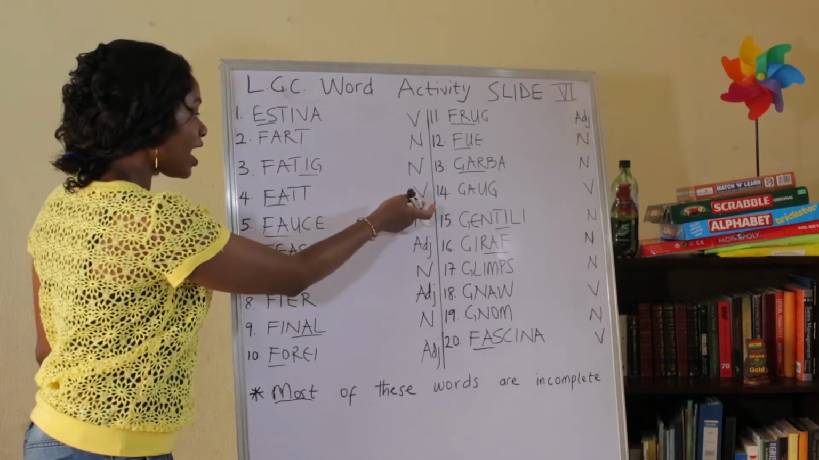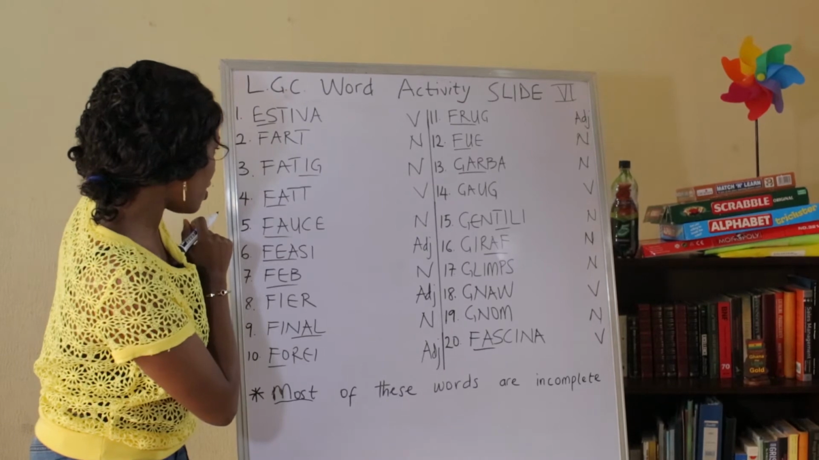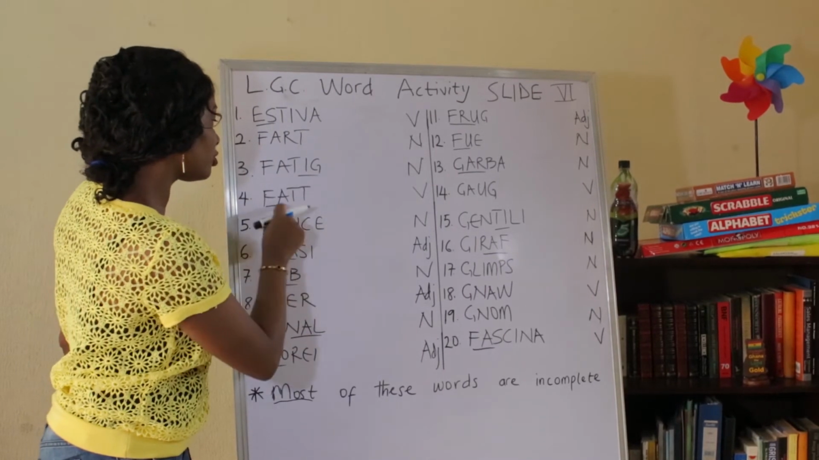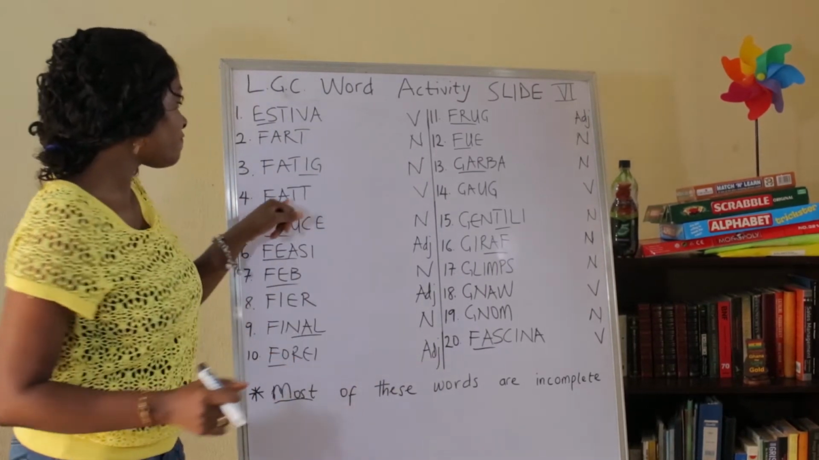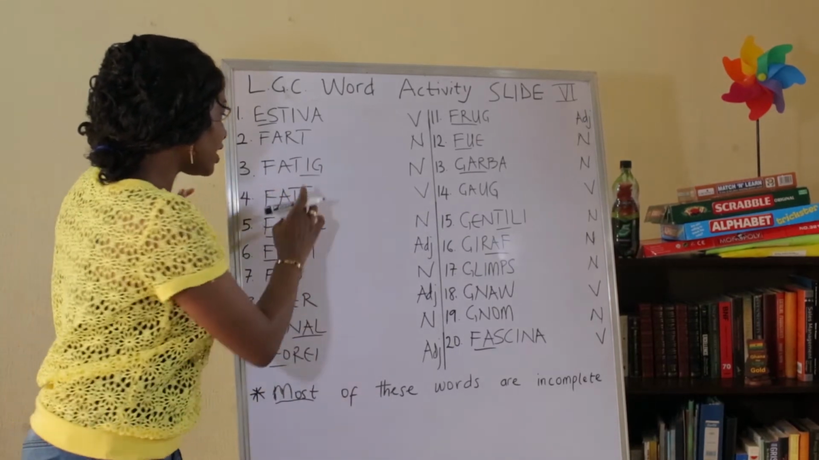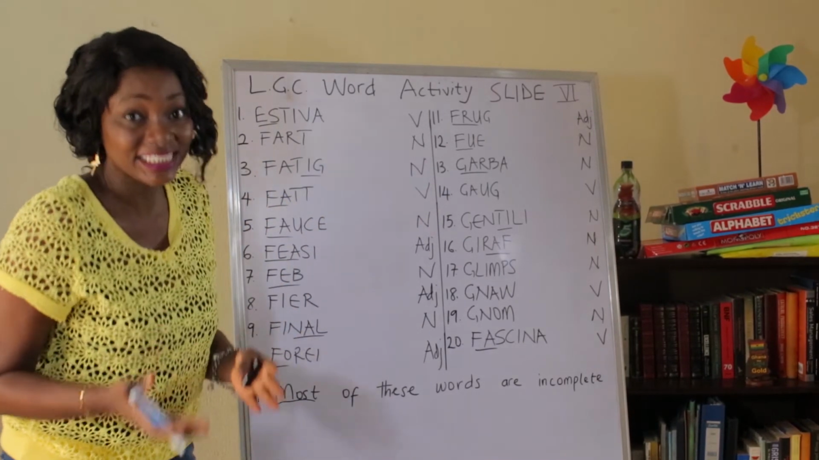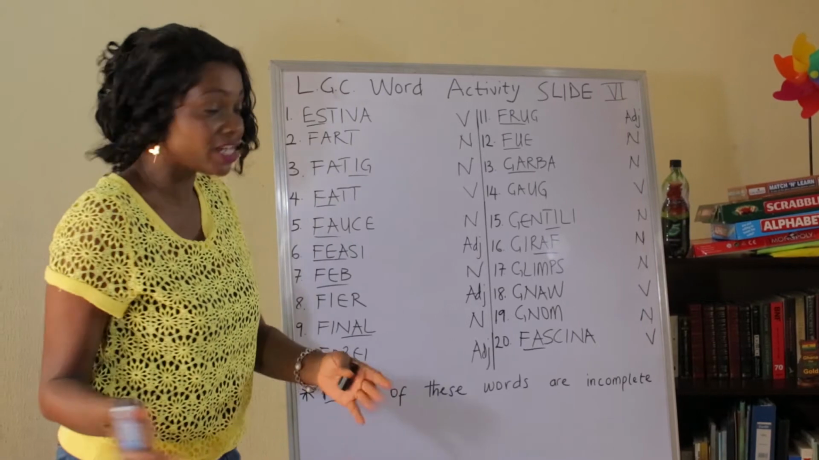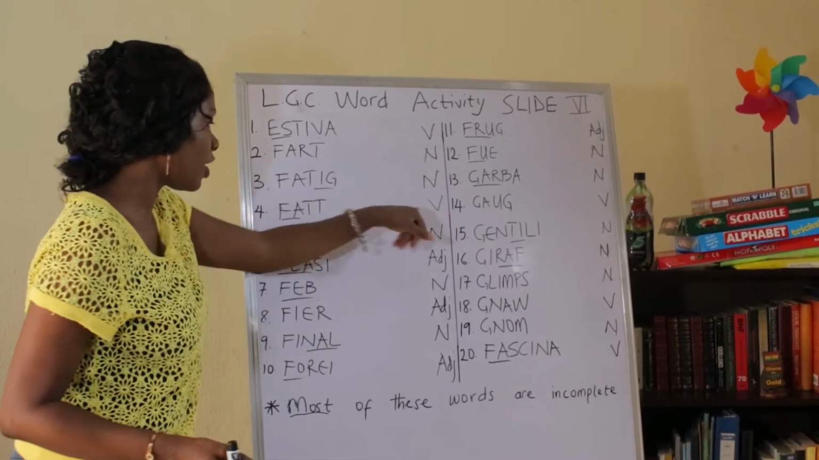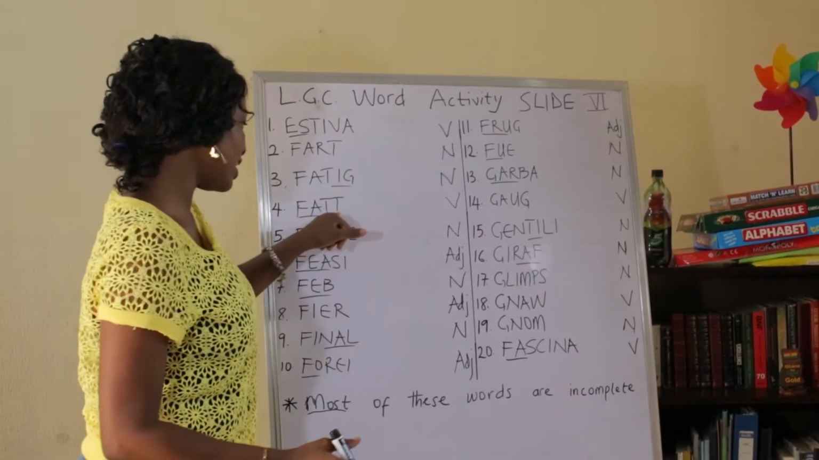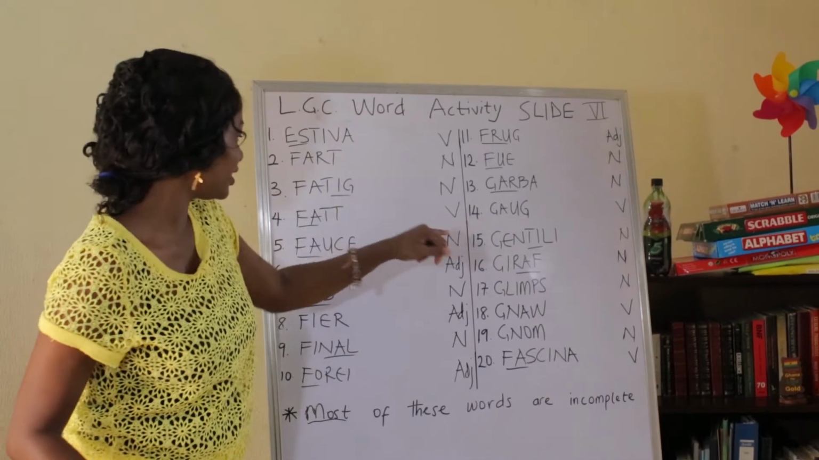Moving on, this is a verb. Yes, it is a verb. And to fatten. If it were fat, if you take out this T, it will be fat, which is an adjective to describe someone or something, right? But this is a verb. So to fatten, F-A-T-T-E-N.